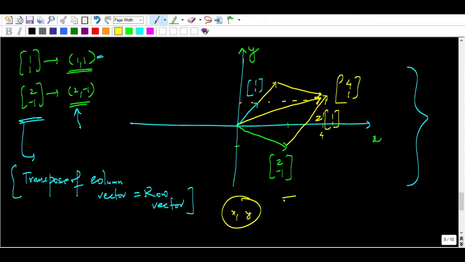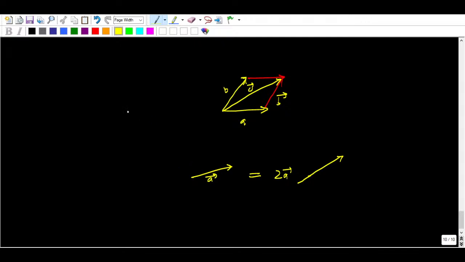So this is how we add two vectors, keep in mind. And now you understood what a row vector is. A row vector will be the transpose of the column vector. So if in a question they have written like this, 1 1 1, don't consider this a row vector, this is a column vector. You can write this as 1 1 1 like this.